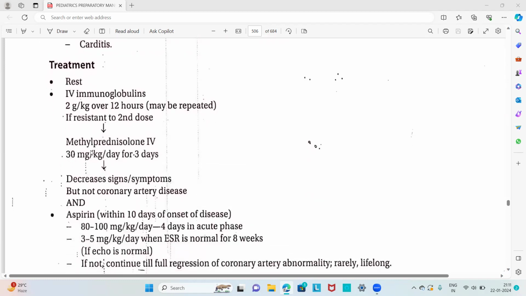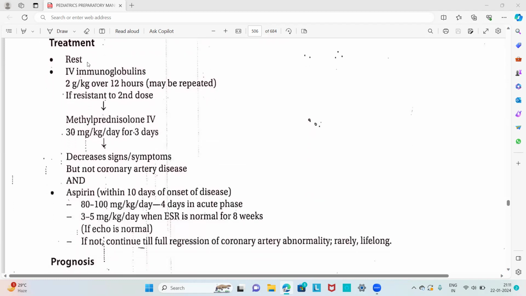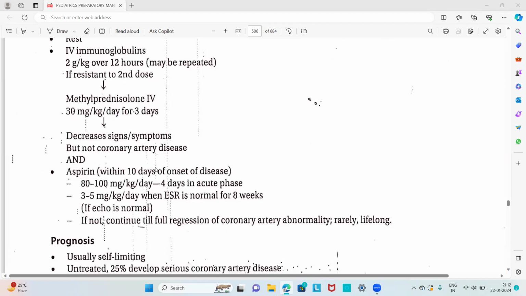Then about the treatment: rest is important. IV immunoglobulin should be administered, 2 gram per kilogram over 12 hours, which may be repeated if resistant. After that, we give IV methylprednisolone 30 milligram per kilogram per day for 3 days, which decreases signs and symptoms but not coronary artery disease. Then supplement aspirin within 10 days of onset of disease, 80 to 100 milligram per kilogram per day for 4 days in the acute phase, and then 3 to 5 milligram per kilogram per day when ESR is normal, for 8 weeks if echo is normal.